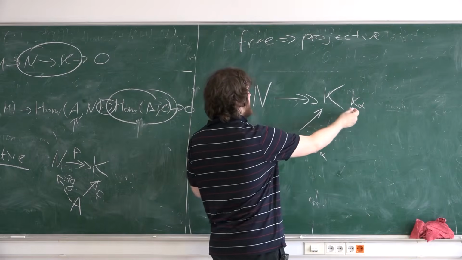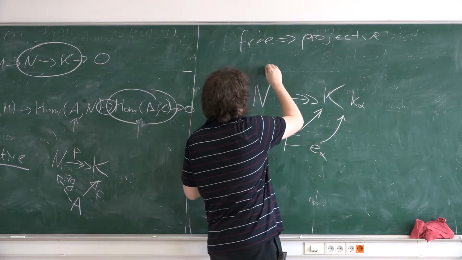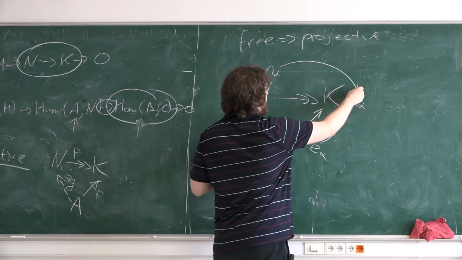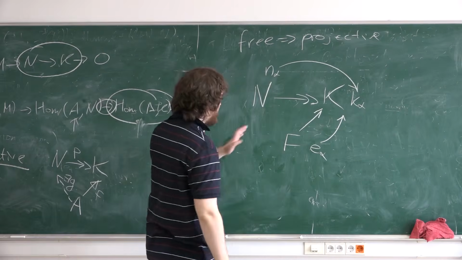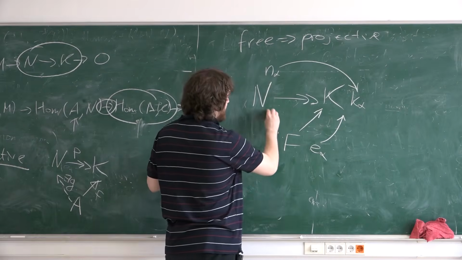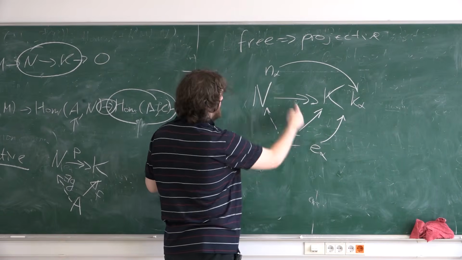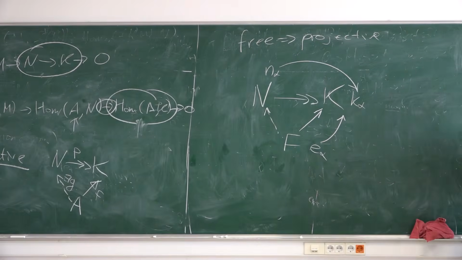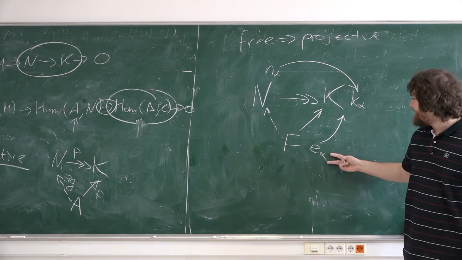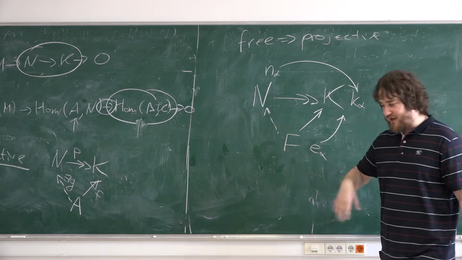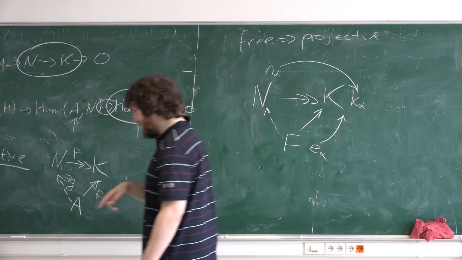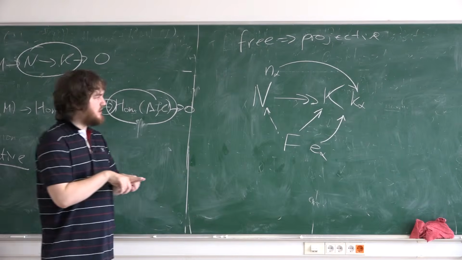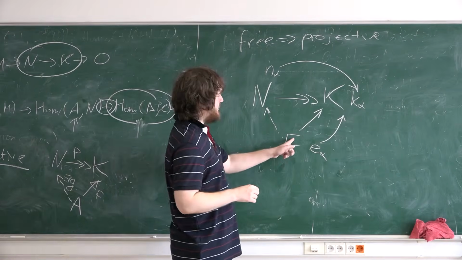This is surjective. You can consider some pre-images, some elements n alpha such that they go to k alpha, and then just define this map. It sends the basis to n alpha, and a free module has the property that a homomorphism from a free module to any other module is the same thing as a function on the basis. If you define values on the basis, then you can uniquely extend this to a homomorphism from the free module.